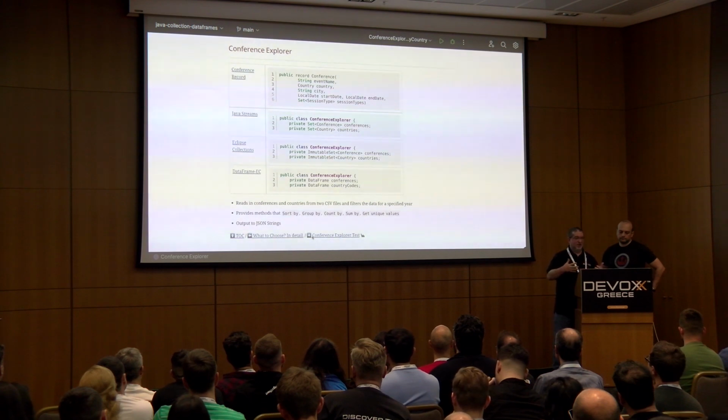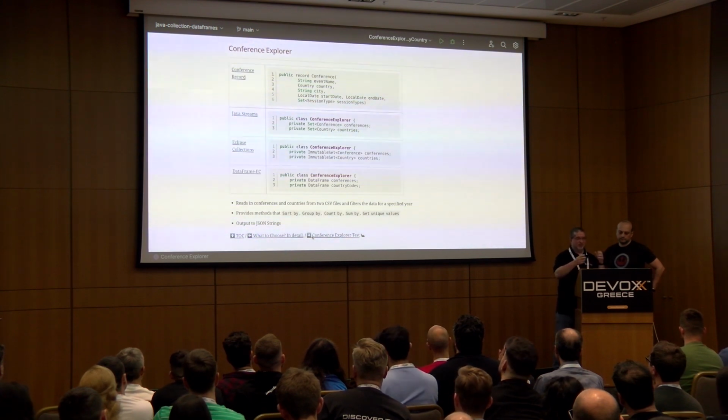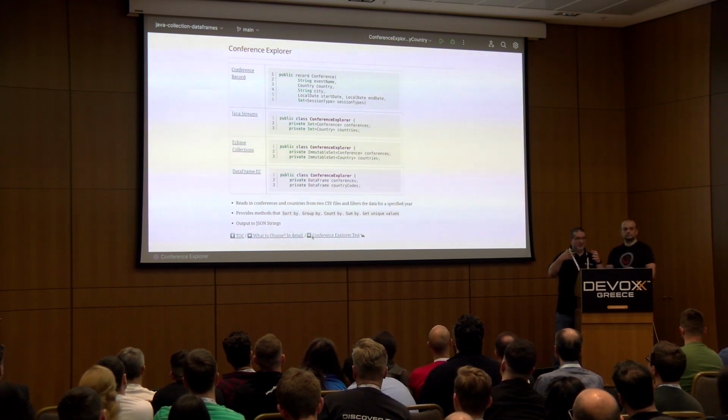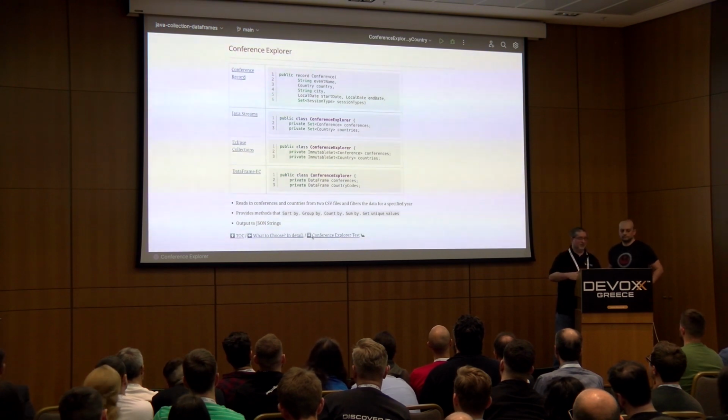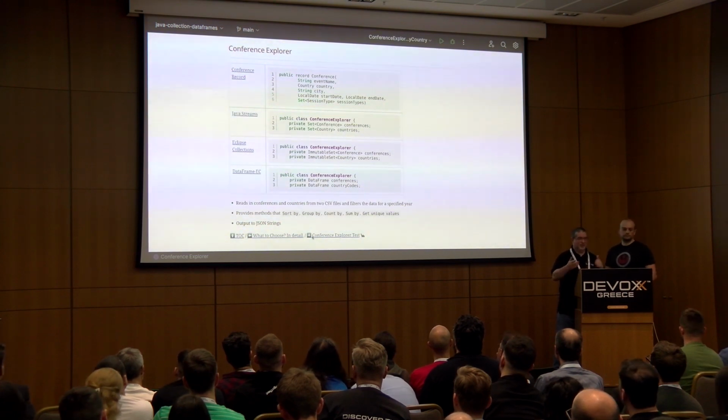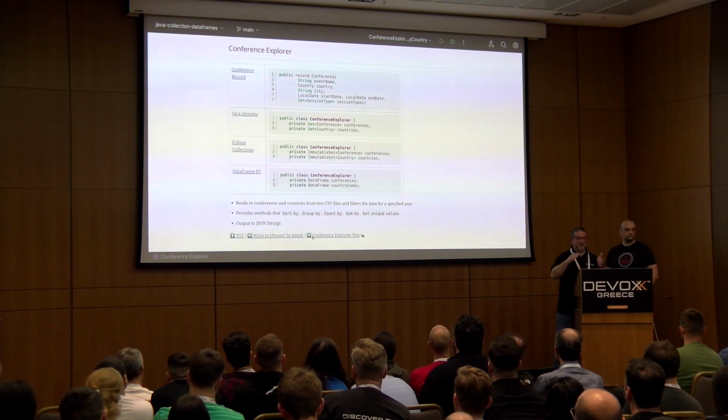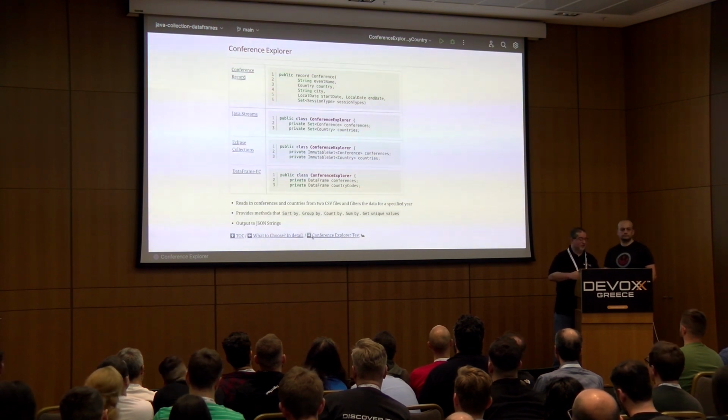Now with DataFrame, you don't actually use your own domain types. It gives you this tabular data structure called the DataFrame. That's what you keep around for the conferences and the countries. They're just DataFrames themselves.